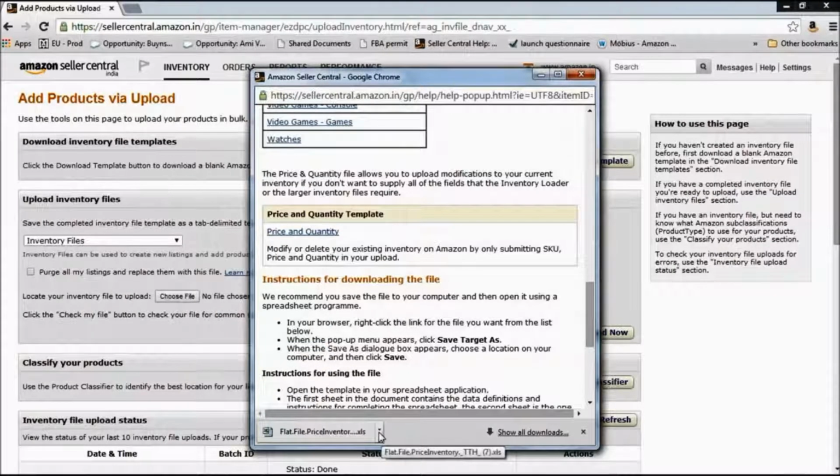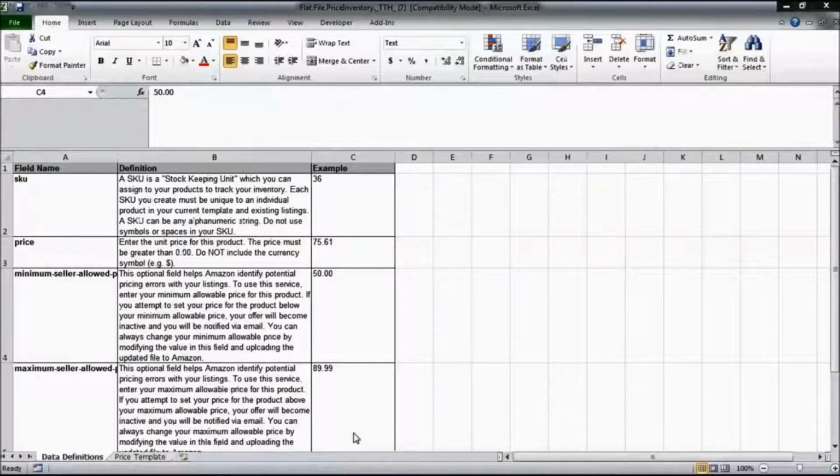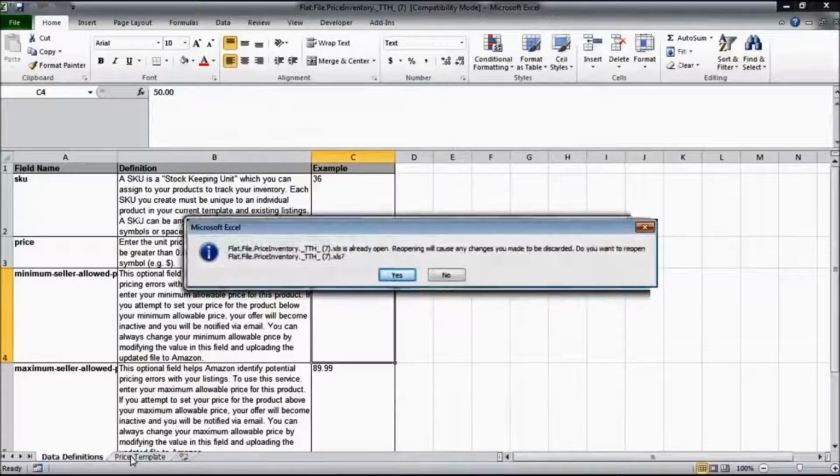So I would strongly recommend that all of you go ahead and download this template right now and try using it along with me. Okay, so this is how the file looks like. There are two tabs, data definition and price template.